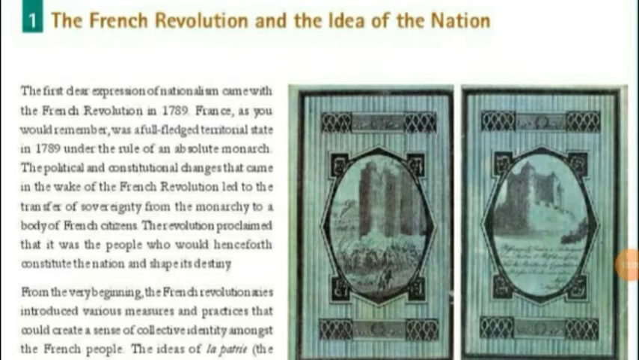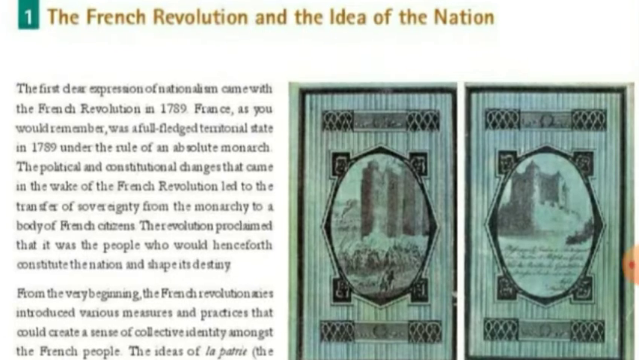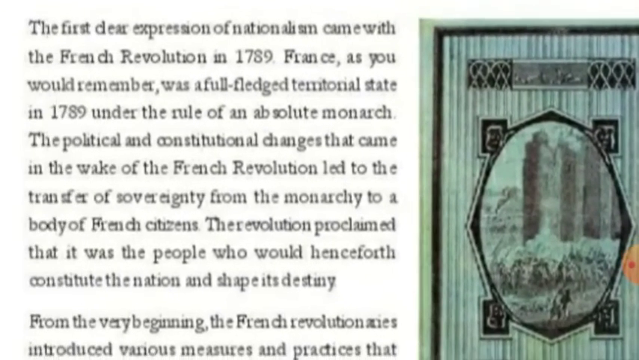Now we read the French Revolution and the idea of the nation. The first clear expression of nationalism came with the French Revolution in 1789. France, as you would remember, was a full-fledged territorial state in 1789 under the rule of an absolute monarch. Absolute monarch means one king who takes all decisions.